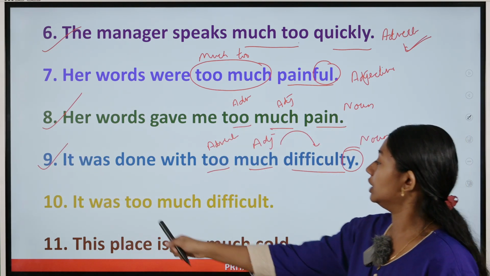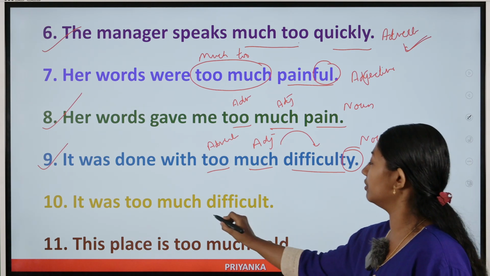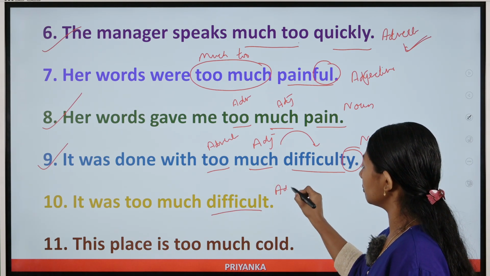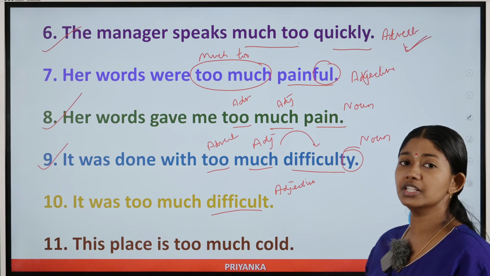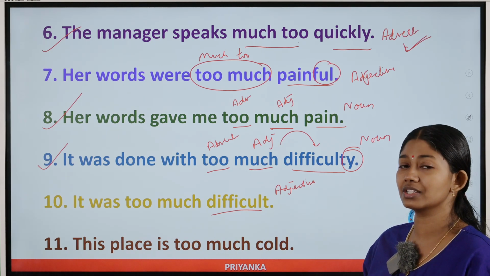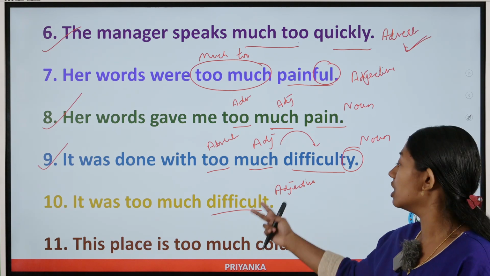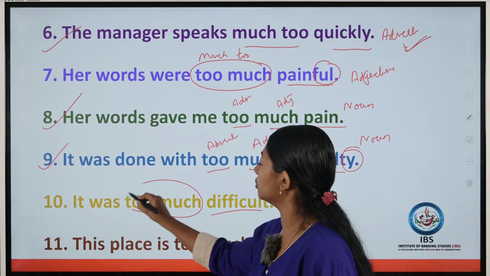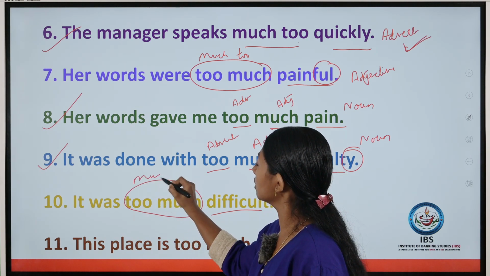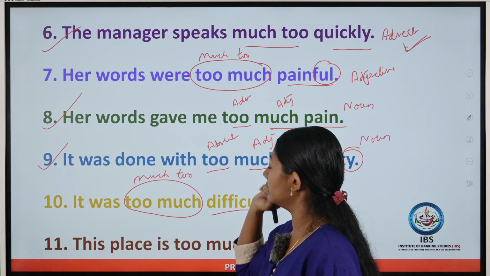Next one. It was too much difficult. Difficult is an adjective. If you don't know the part of speech, you can frame one small sentence. This task is difficult. So difficult will become an adjective. If it is an adjective, you have to use much too. It was much too difficult.